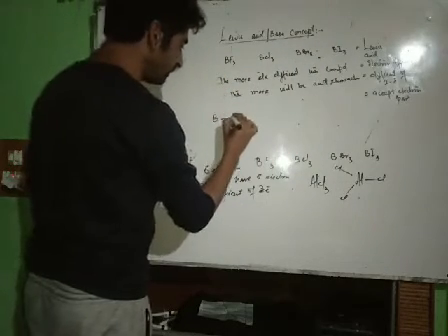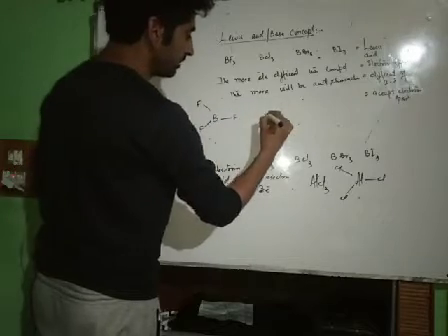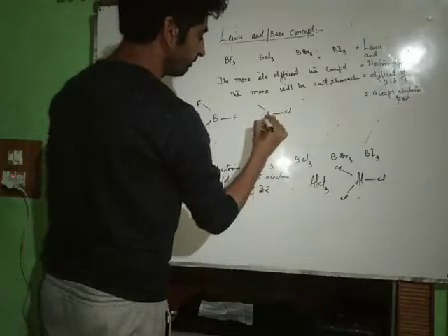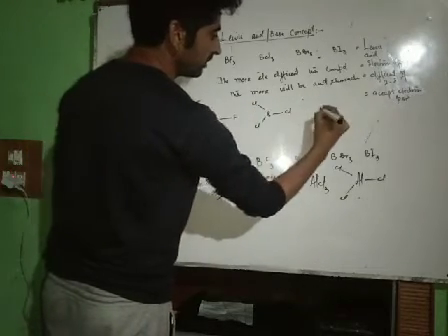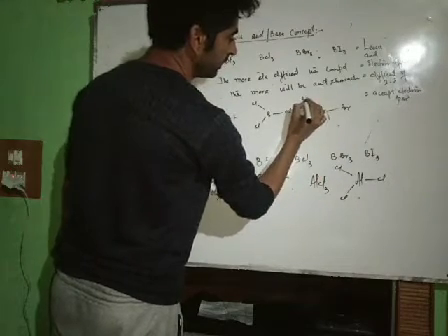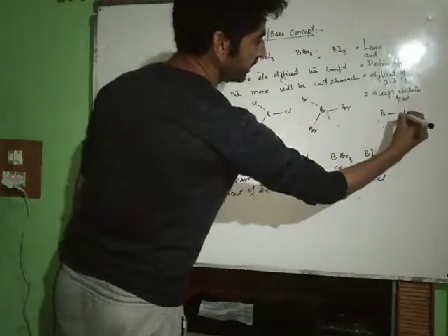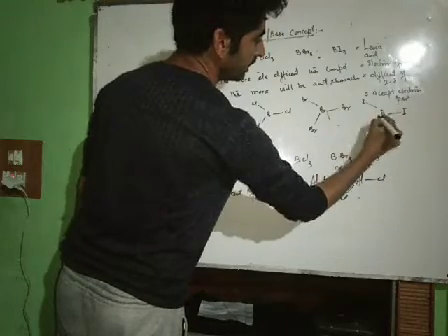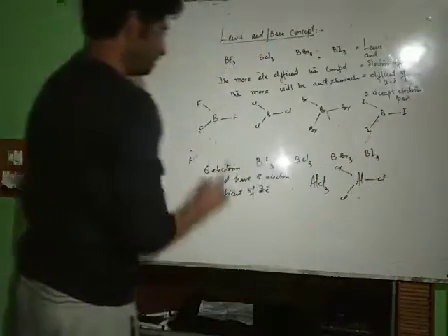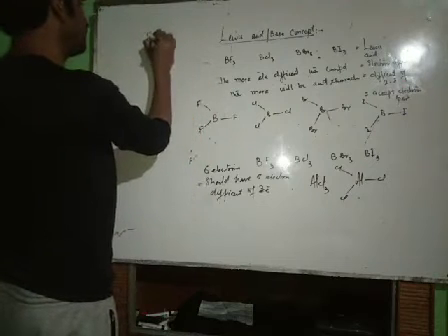Now this is BF3, this is BCl3, this is BBr3, and this is BI3. Now see, in this case fluorine is small in size. Fluorine is atomic number 9.